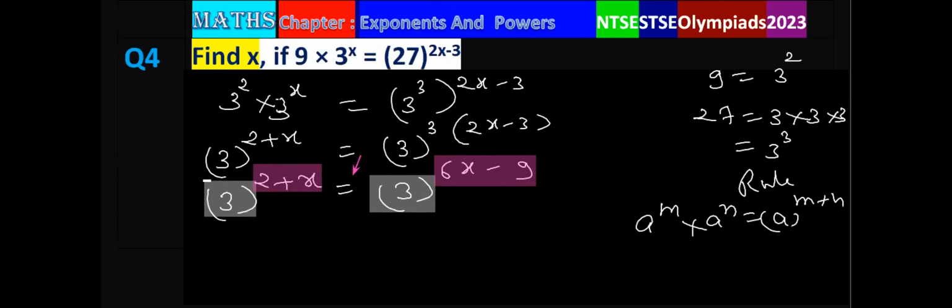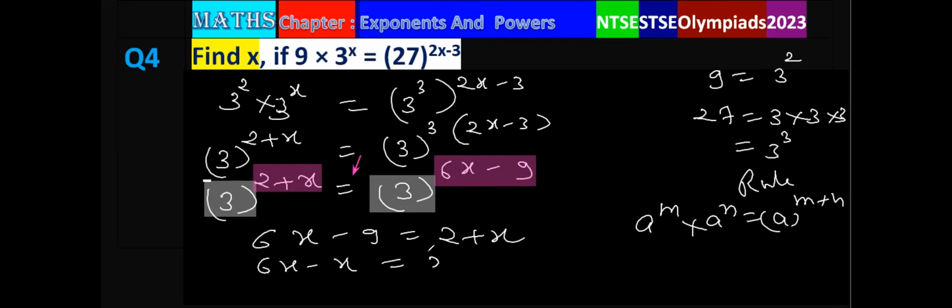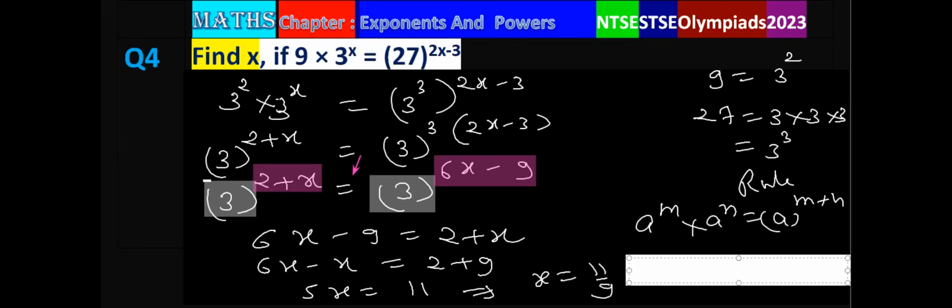So on comparing, we can write here 6x minus 9 is equal to 2 plus x. So 6x minus x, that is 2 plus 9. So 5x is equal to 11. So x is equal to 11 upon 5. So 11 upon 5 is the answer of this question.